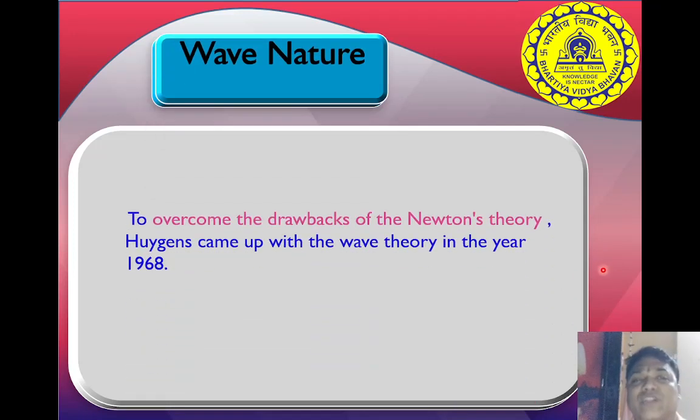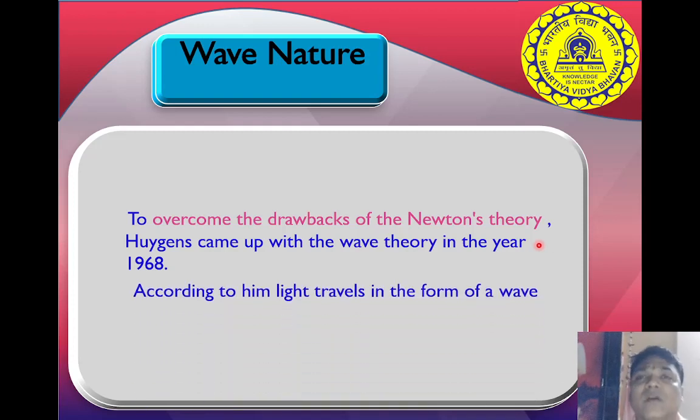Now, wave nature. These were the drawbacks of Newton's theory. To overcome these drawbacks, Huygens came up with the wave theory in the year 1968. According to him, light travels in the form of a wave. It is not a particle. Newton said that it is a particle, but light is not in the form of particle. It is in the form of wave.